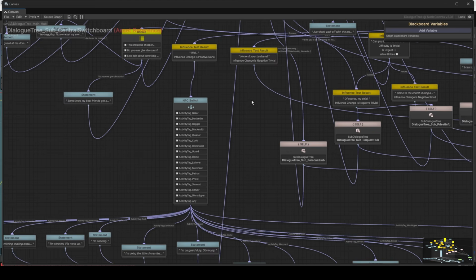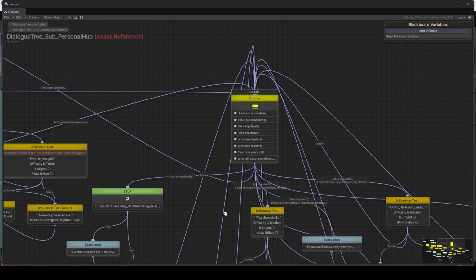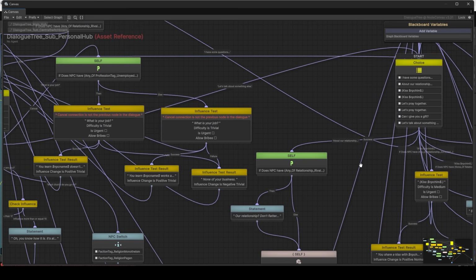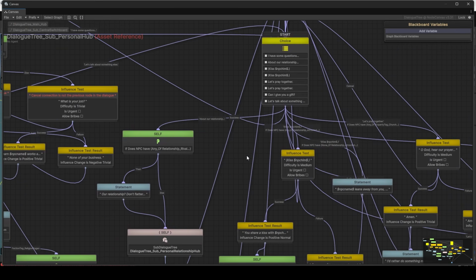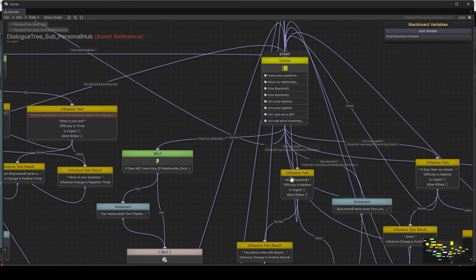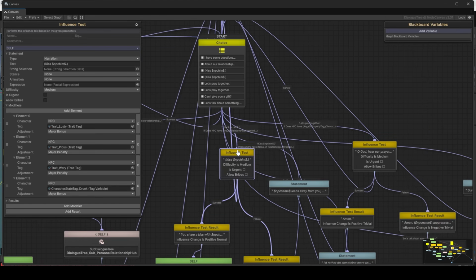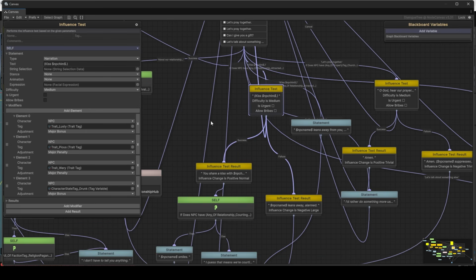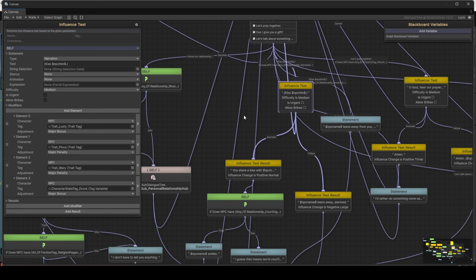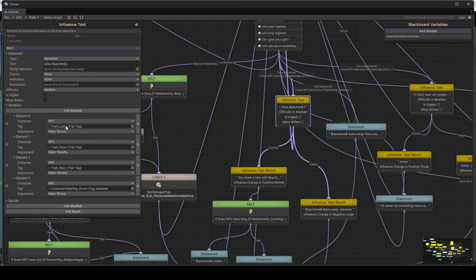If we go to the personal switchboard, we will see the personal hub. You have options. So we have questions about them, like what's your job, ask about your relationship situation, and then we have a couple of different kiss influence tests. And the reason we have a couple of different ones is because if they have, if they are attracted to you, which is a secret trait on them, if they're attracted to you, kissing them will be very different than if they're not attracted to you. Just saying. And here we have a bonus if they're lusty, a penalty if they're pious, a penalty if they're wary.